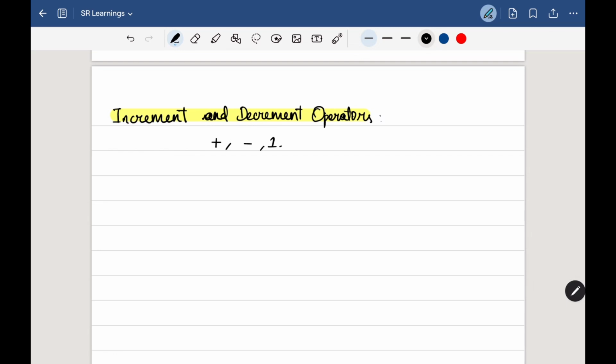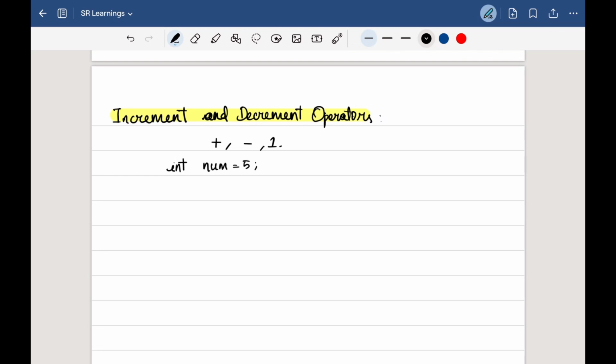It's simply like if we have one variable like int num equal to 5, then if we use this increment or decrement operator, it will auto update that variable's value by increasing 1 or decreasing 1.